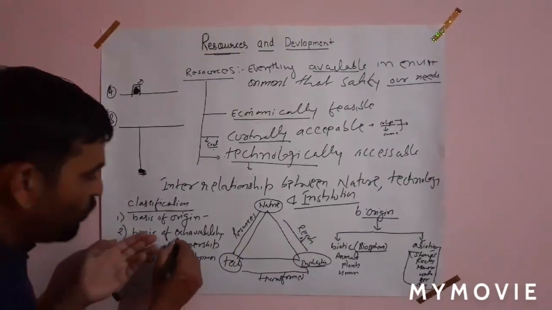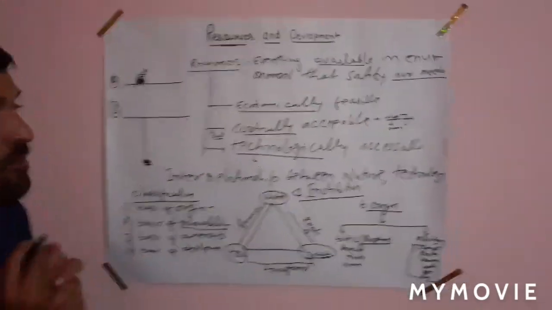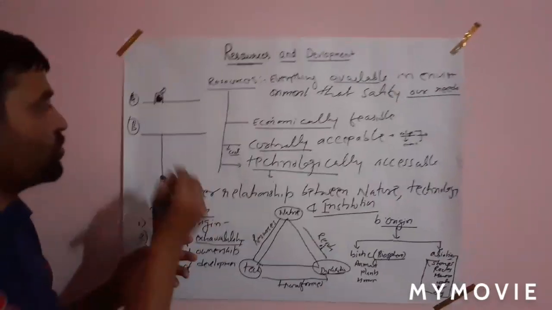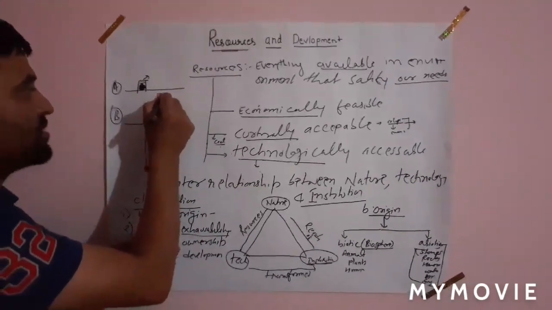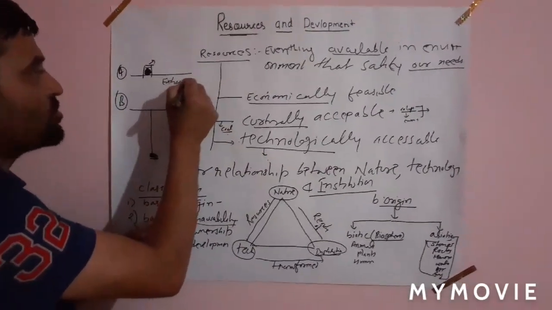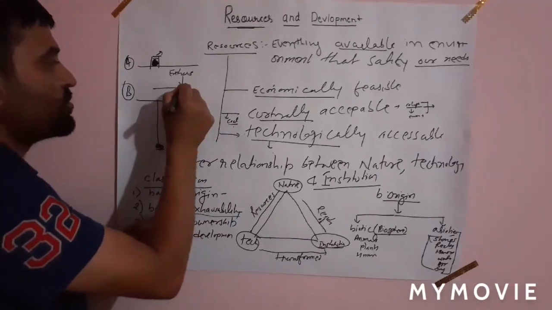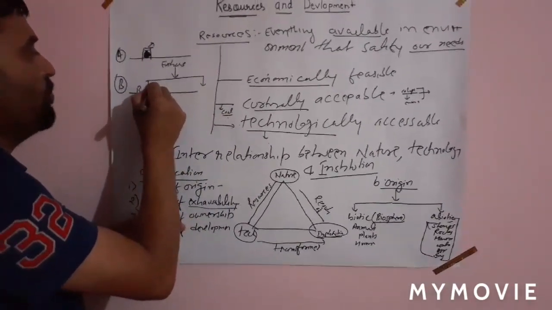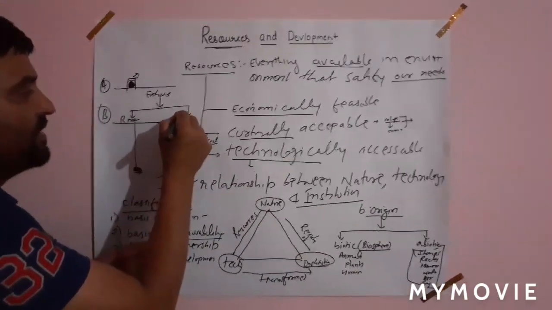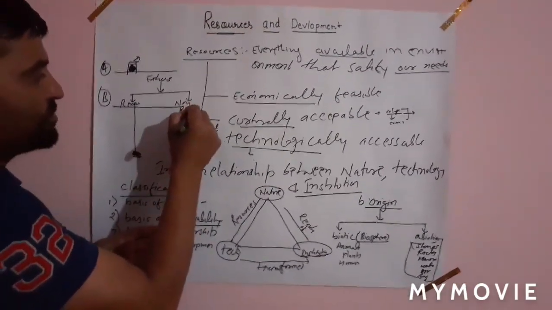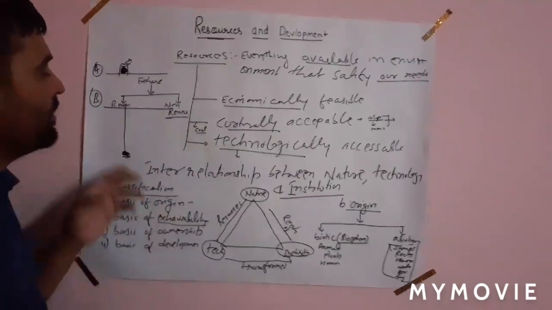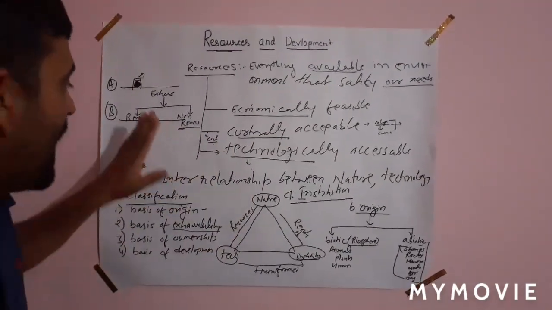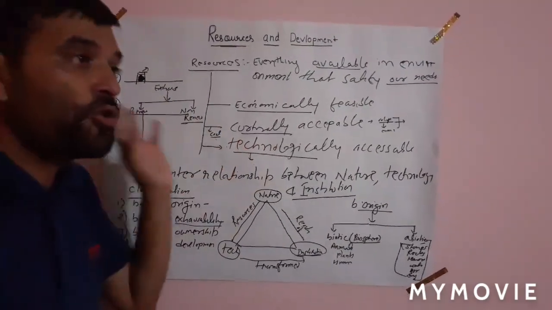Now moving to the second part, that is resources on the basis of exhaustibility. Now exhaustibility basis पे हम रिसोर्स को दो पार्ट्स में डिवाइड करते हैं. One is the renewable resource and second is the non-renewable resource. Can we say that any resource is non-renewable?